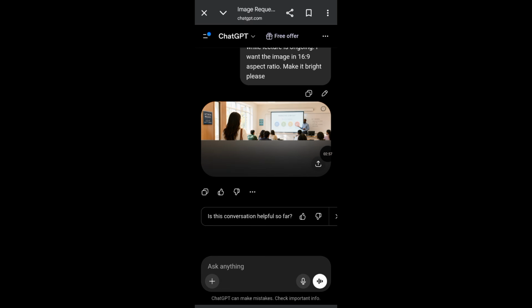Okay guys, so at this point our image is ready. If you look at it right now, I think the quality is beautiful. What do you guys think? You guys are always wasting your time generating your images elsewhere. Personally, I think I like this.